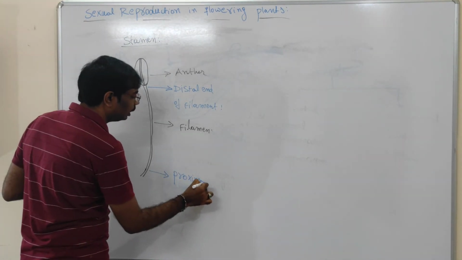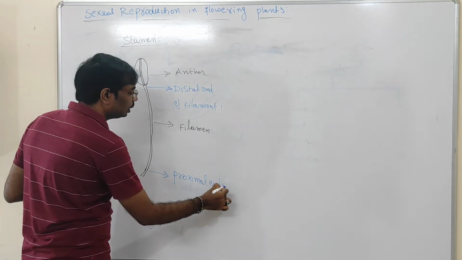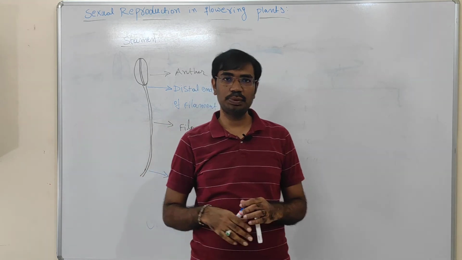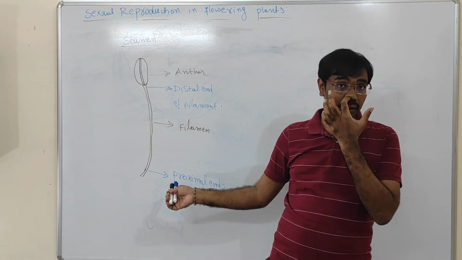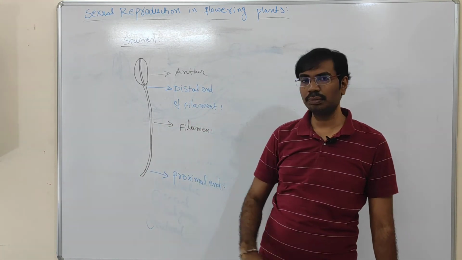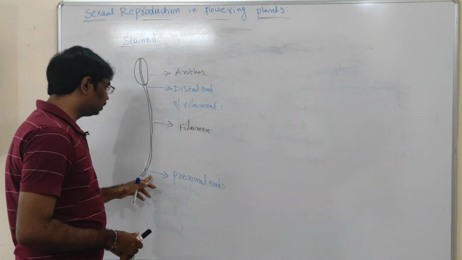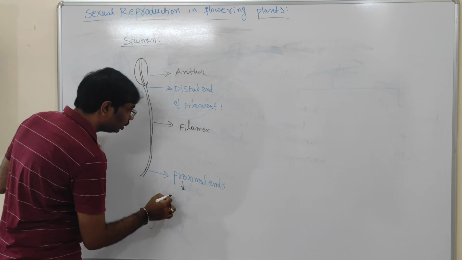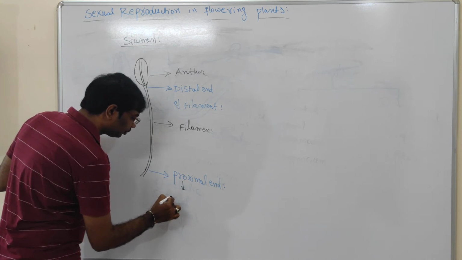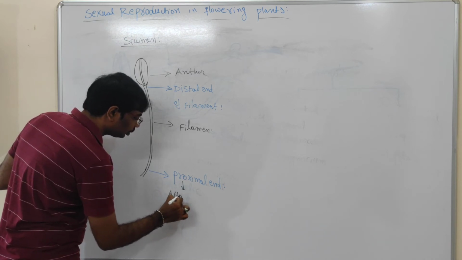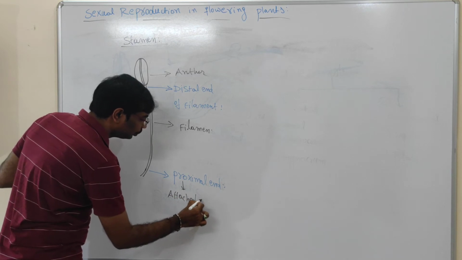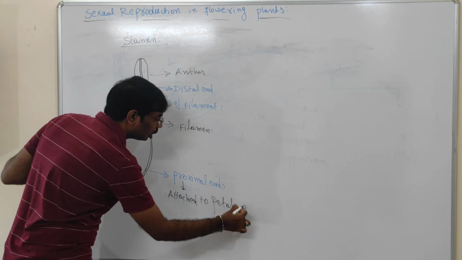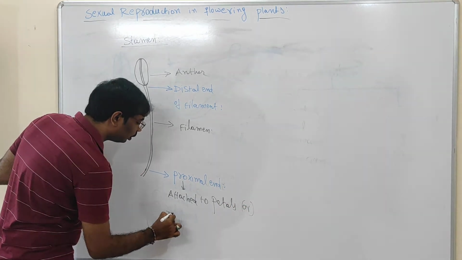So two ends are present in the filament, one called distal end and another called proximal end. The proximal end of the filament is attached to the petals or thalamus of the flower.